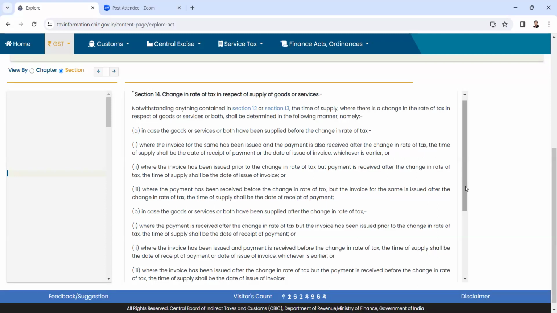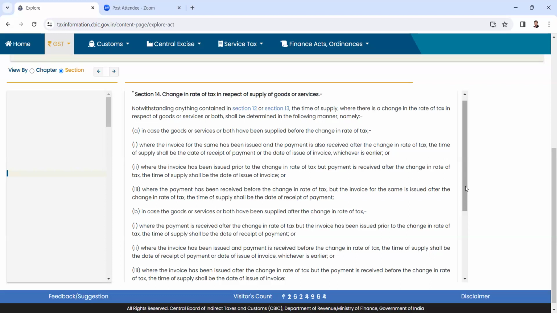So taking this scenario of a works contract rendered to government, the work, or part of that work, is completed before 1st of January 2022. But the invoice per se is being raised after 1st January 2022. The payment obviously will be received after 1st January 2022. So straight away, two of the three dates, that is the majority, happen after the change in rate. Now that is where the department is harping and stating that we are liable to pay GST at the new rate, that is 18%, not at 12%.